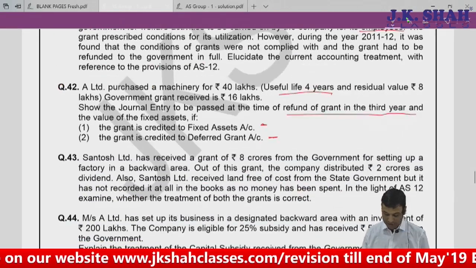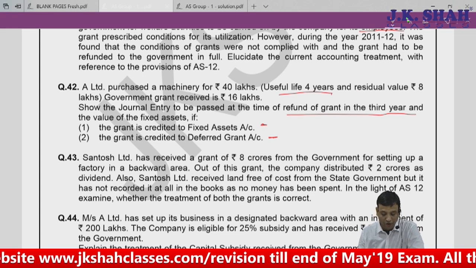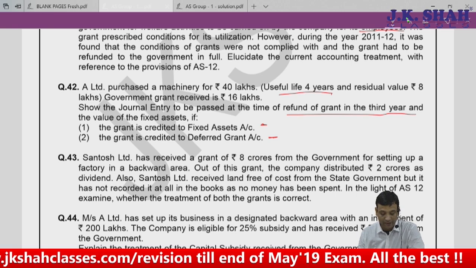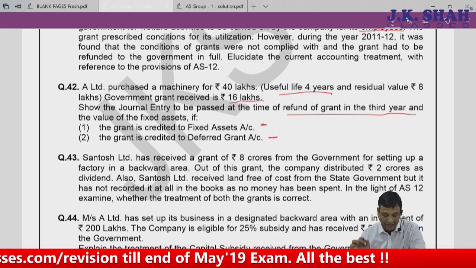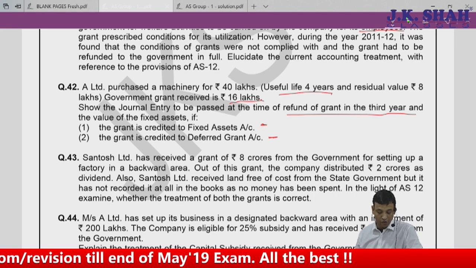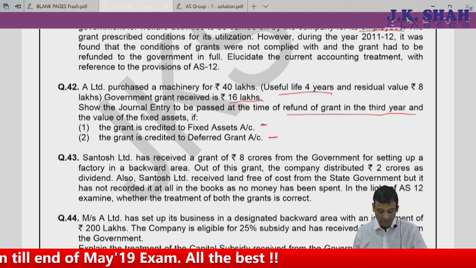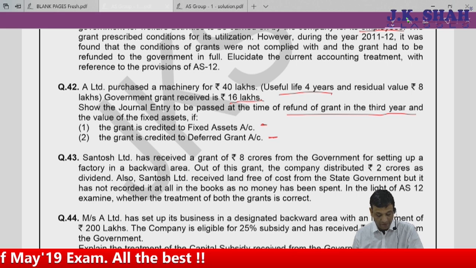Coming on to the second area. A Limited purchased machinery for 40 lakhs. Useful life is 4 years and residual value is 8 lakhs. Government grant received is 16 lakhs. Show the journal entry to be passed at the time of refund of grant in the third year and the value of fixed asset.